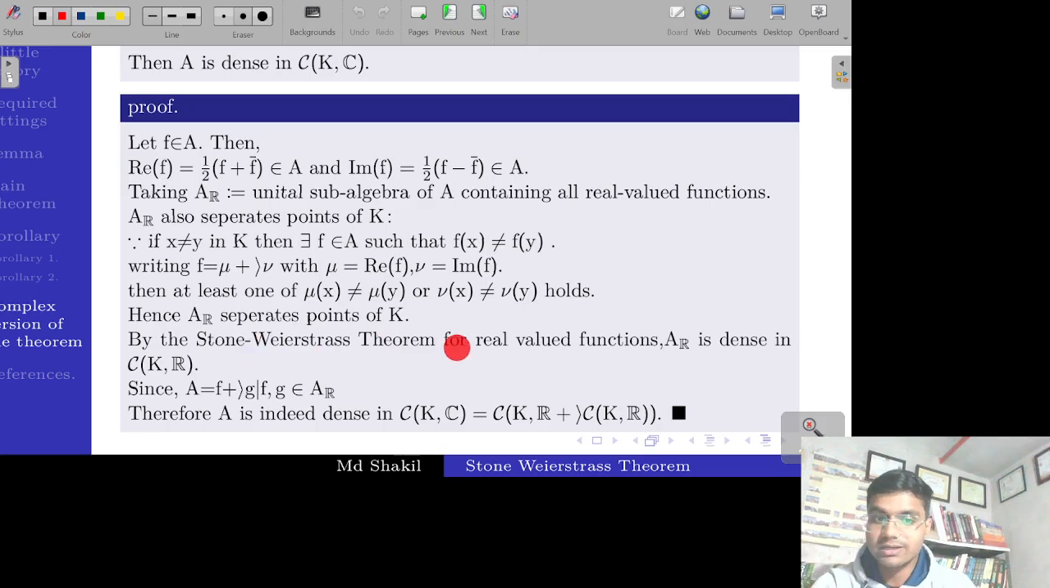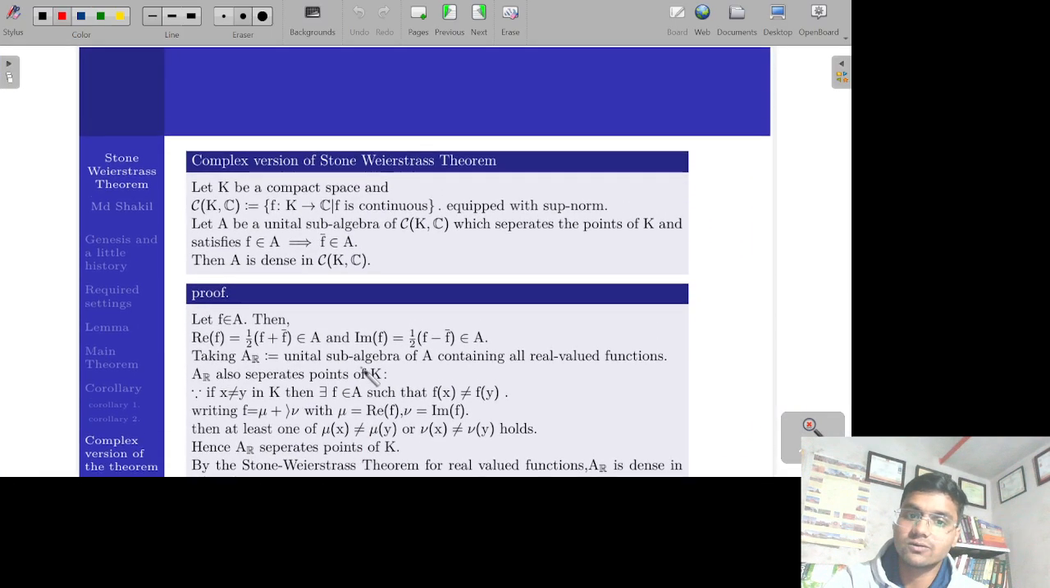And we apply the Stone-Weierstrass theorem. Now we can apply the Stone-Weierstrass theorem on A_R for the real valued functions, so A_R becomes a dense set in the space of real valued functions over the compact space K. And since A is a collection of complex functions, A is equal to the set of f plus i g, where f and g are elements of A_R, and A_R itself is dense in C(K, R), which means A is dense in C(K, R) plus i C(K, R), that is, A is dense in complex valued functions over K. Hence, this complex version of the Stone-Weierstrass theorem is also proved.